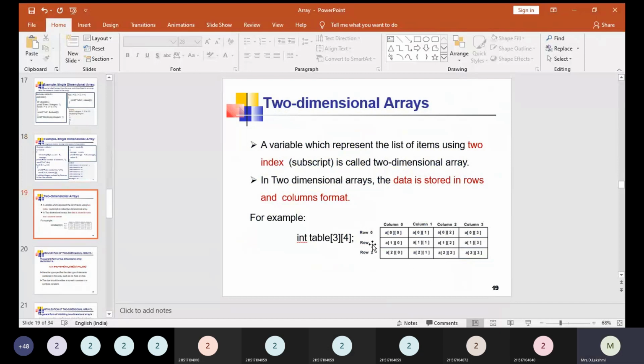So we have row 0, row 1, row 2, since the index starts with 0. For the columns we have indices from 0 to 3. So in row 0 and column 0 it holds the value of table[0][0], right? Next, row 0 and column 1 holds the value of table[0][1]. In this way the values get stored in the array in this table format, which is shown clearly in the given example, right?